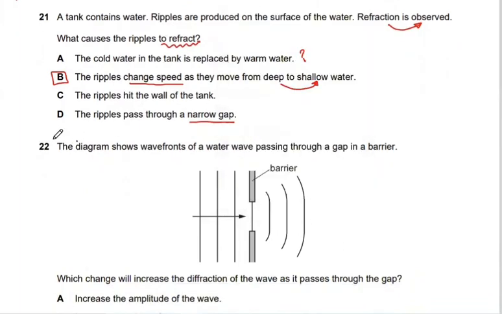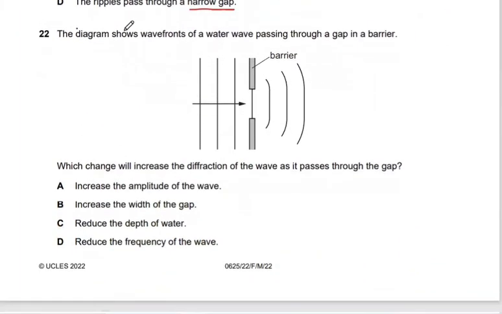Next. Question 22. The diagram shows waveforms of a water wave passing through a gap in a barrier. We have a barrier, we have wavelength. We can see that at the center of the gap, the waves continue in a straight line without changing direction, but at the edges it diffracts a little bit. Which change will increase the diffraction of the wave as it passes through the gap?